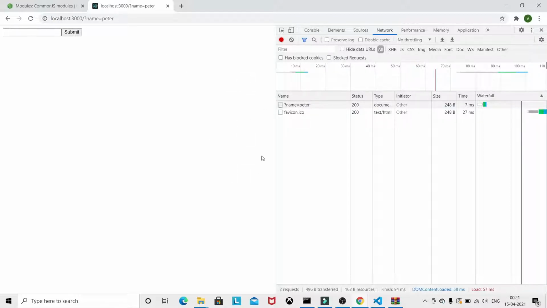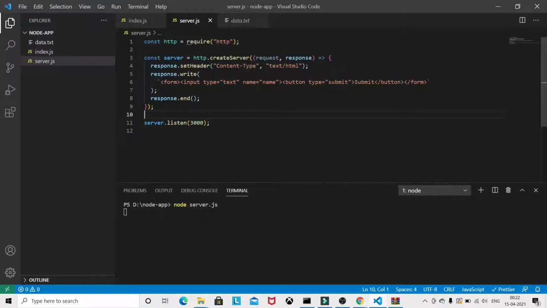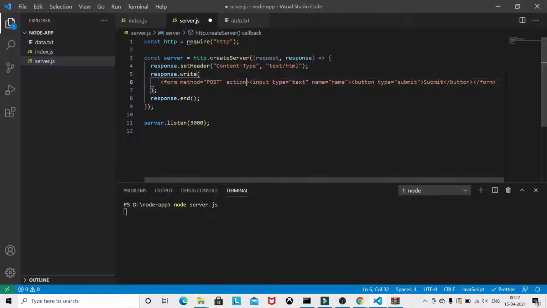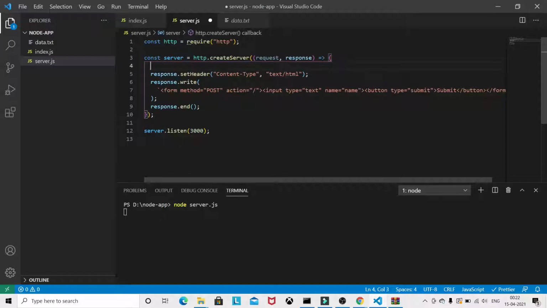Whatever request it is sending, we have to pass the incoming request here. So first we have to modify the method here to post, and we can pass the action, which means the URL. So we are redirecting towards the home. This time we will be using this request argument to pass the incoming request.